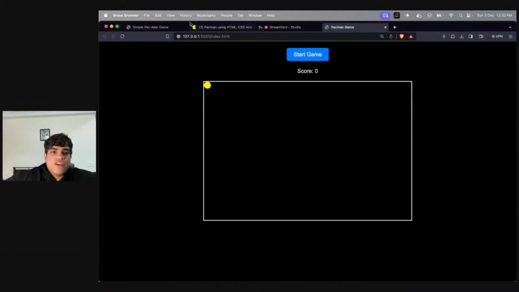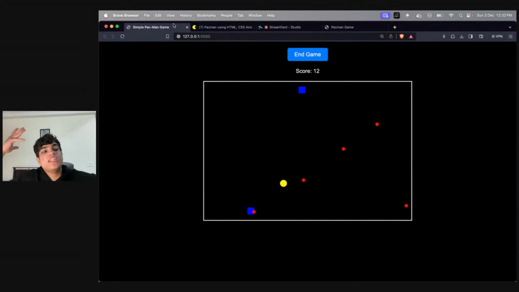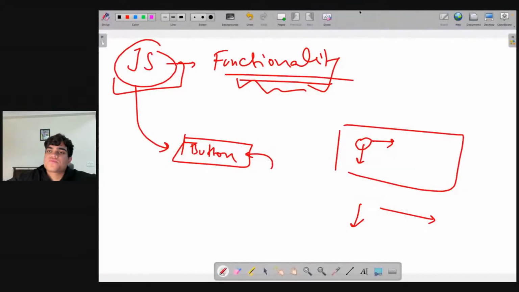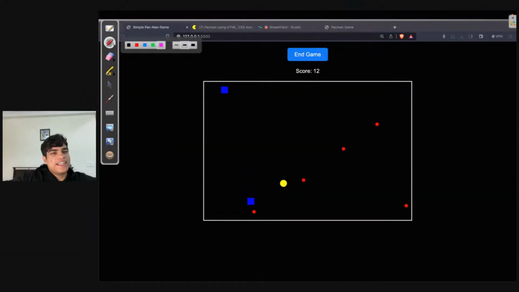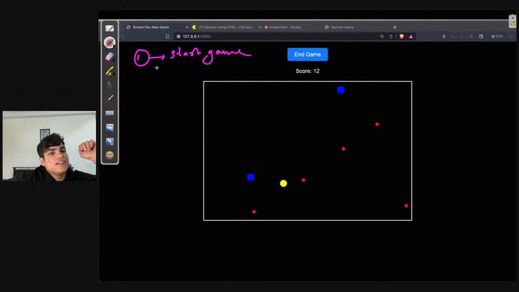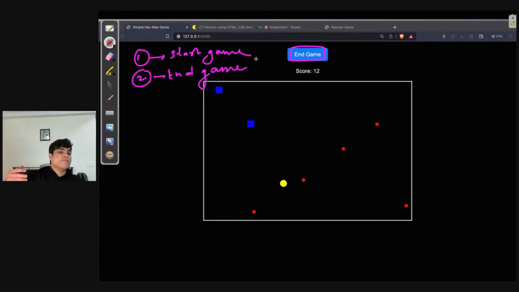Now, when we want to get started with the JS part, you need to understand what functionalities we really need. So let's talk about the functionalities that we really need. Have a look at this. This is my entire working game, right? Now, what are the functionalities right from the start that I can think of? First step is that when the user clicks on start game, the game starts, right? Second step, when the user clicks on this end game button, the game should end. So the first step is understanding how we will start the game and end the game.